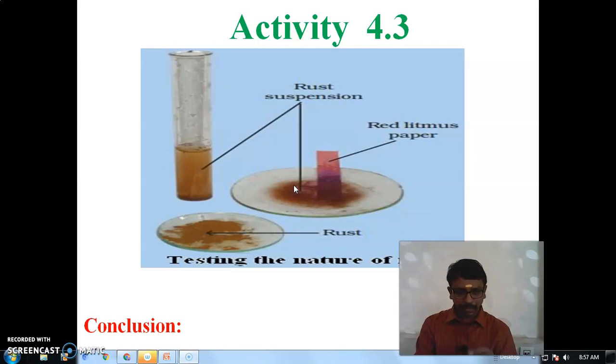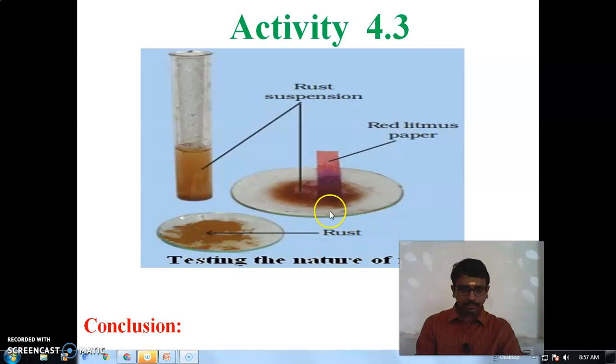When we dip the blue litmus paper in the solution and it turns red, we can tell the solution is acidic in nature.